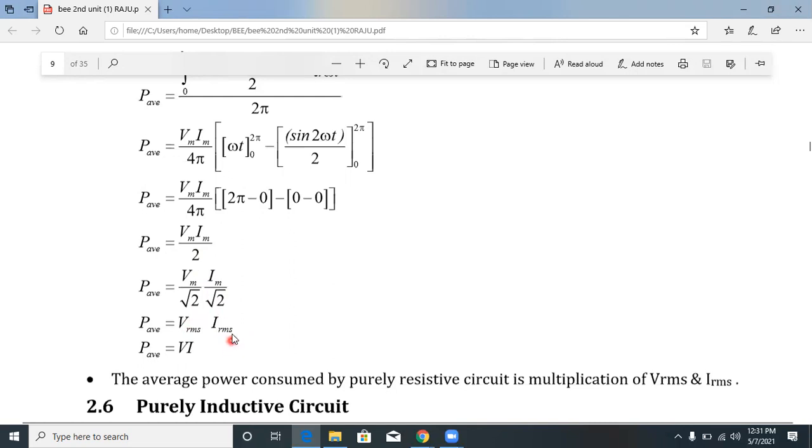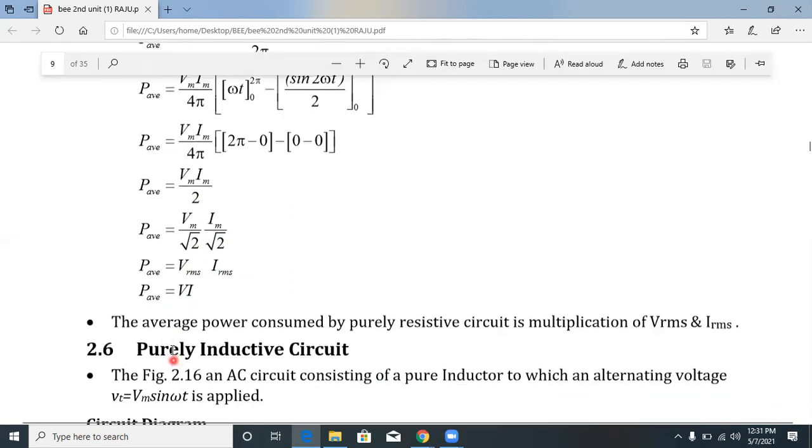So the average power is nothing but V into I. The conclusion is that the average power consumed by a purely resistive circuit is the multiplication of Vrms into Irms. This is called the average value of power. It's clear.